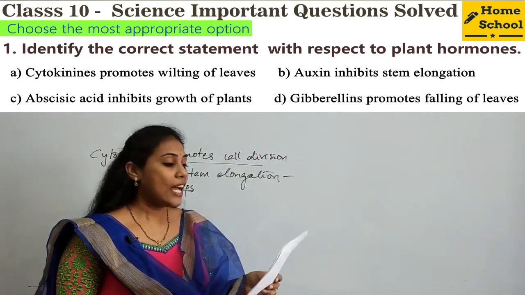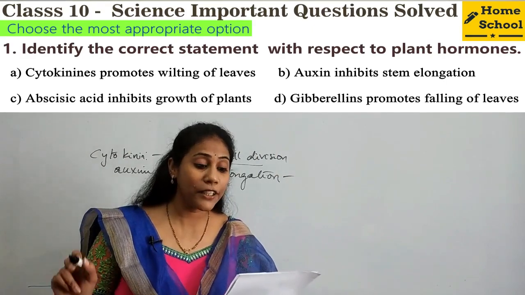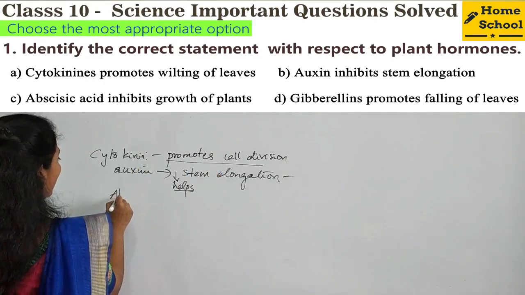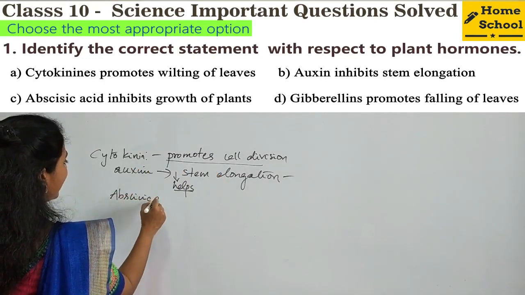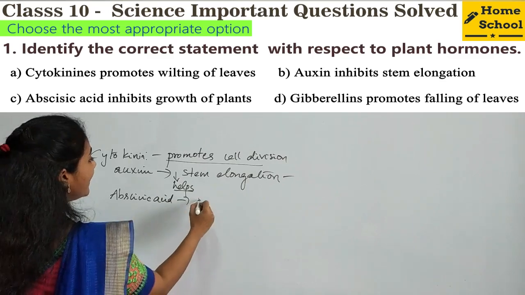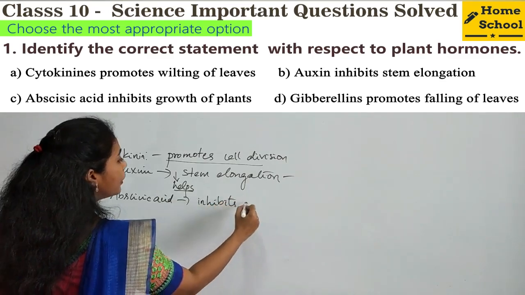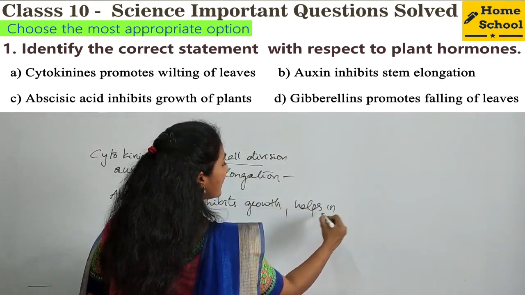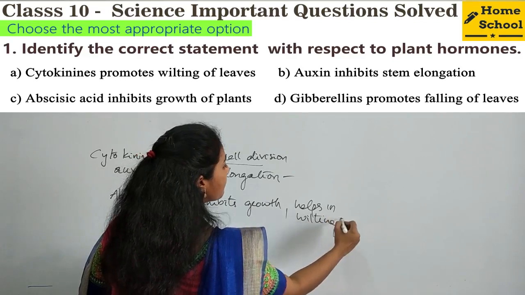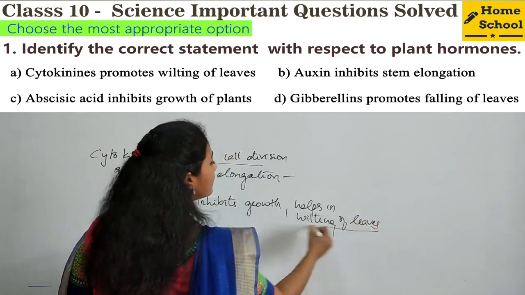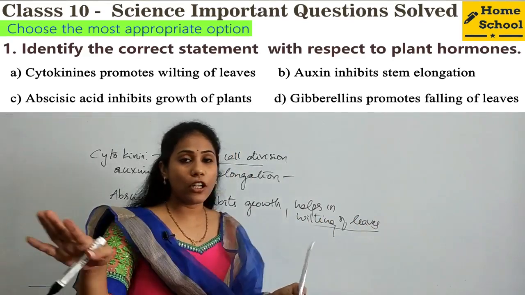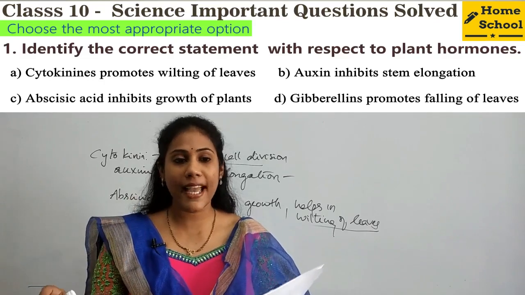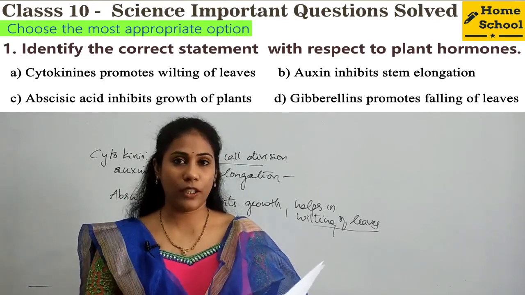Next, the third option, abscisic acid inhibits the growth of a plant. Definitely yes, right? So what is the main function of abscisic acid? It inhibits growth and also it helps in wilting of leaves. Yes or no? So falling of leaves, it helps in the wilting of leaves and also inhibits the growth. So this is the correct option. So about abscisic acid, whatever they mentioned here is a correct one, right?